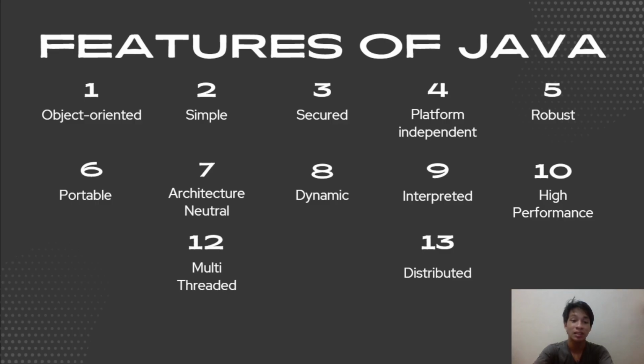Lastly, Java is dynamic, interpreted, high performance, multi-threaded, and distributed. This is what makes Java so unique and still widely used, even after more than 3 decades.